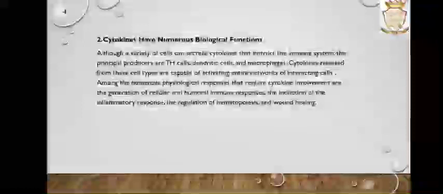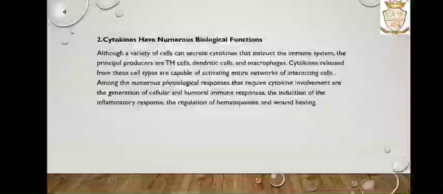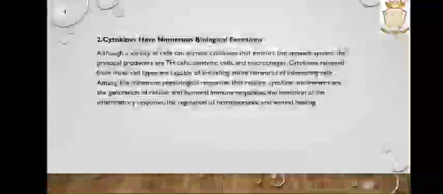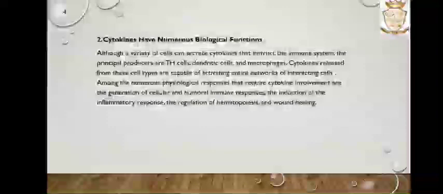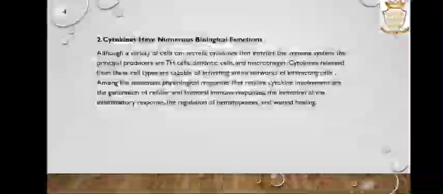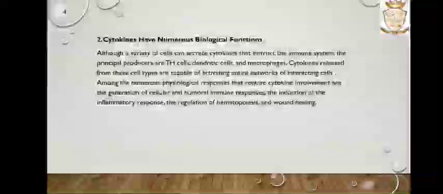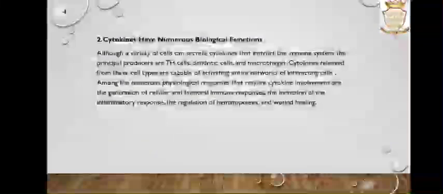The second one is that cytokines have numerous biological functions. Although a variety of cells can secrete cytokines that instruct the immune system, the principal producers are Th cells, dendritic cells and macrophages. Cytokines released from these cell types are capable of activating an entire network of interacting cells. Among the numerous physiological responses that require cytokine involvement are the generation of cellular and humoral immune responses, the induction of inflammatory responses, the regulation of hematopoiesis and wound healing.